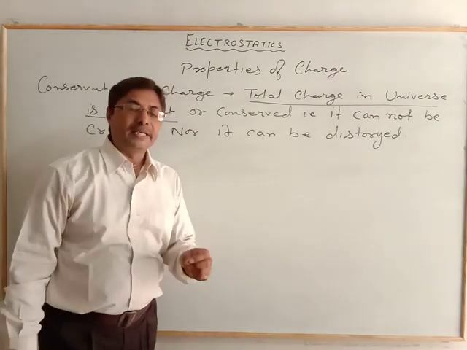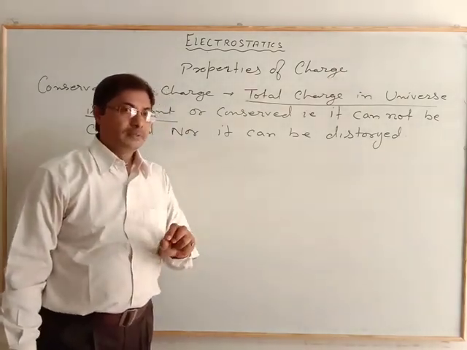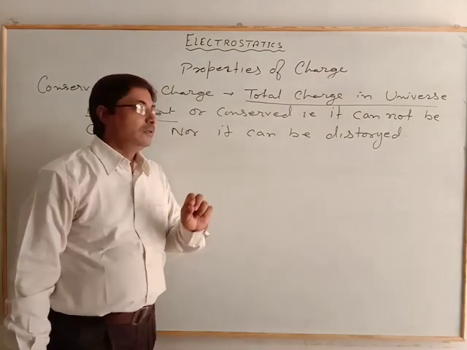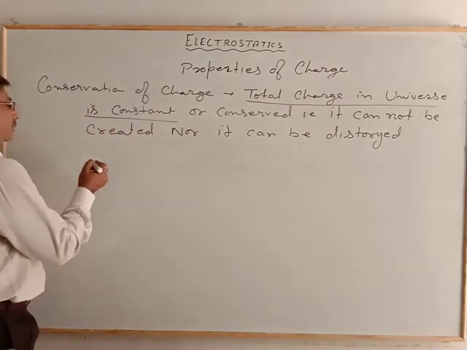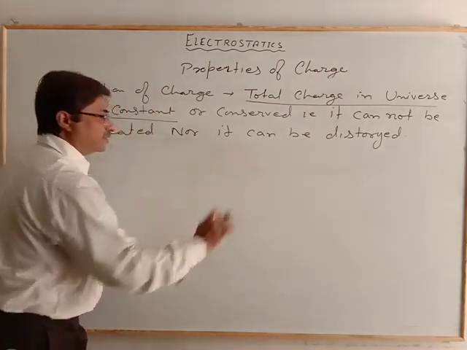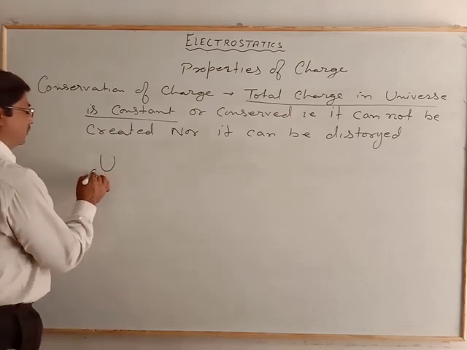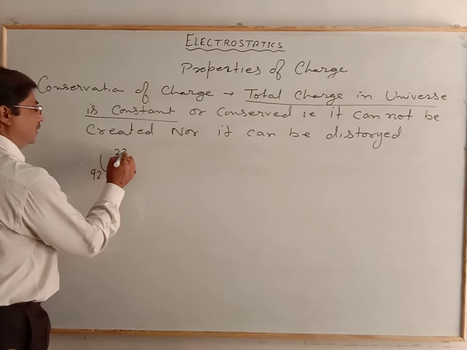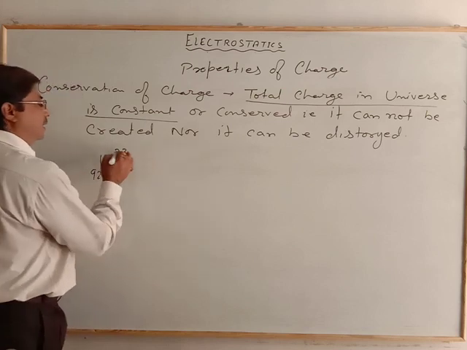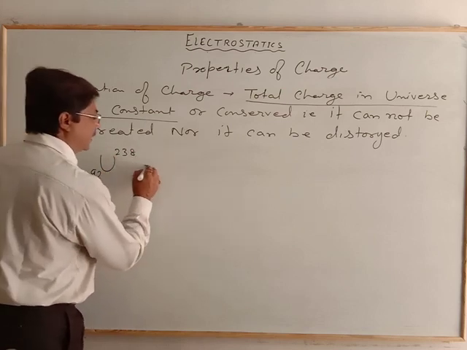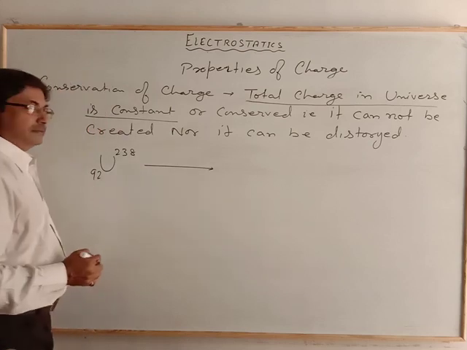Now here we will take some examples. A very simple example is the reaction of uranium 92, 238 with alpha particle decay.